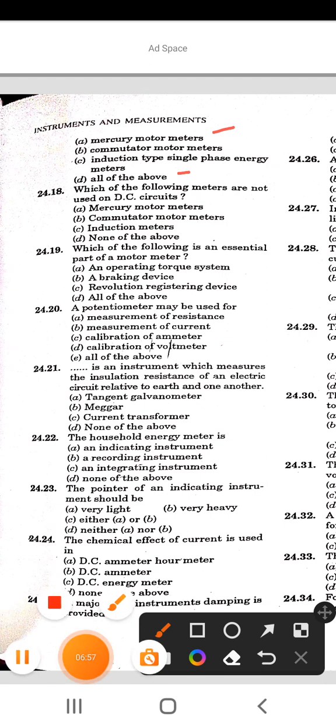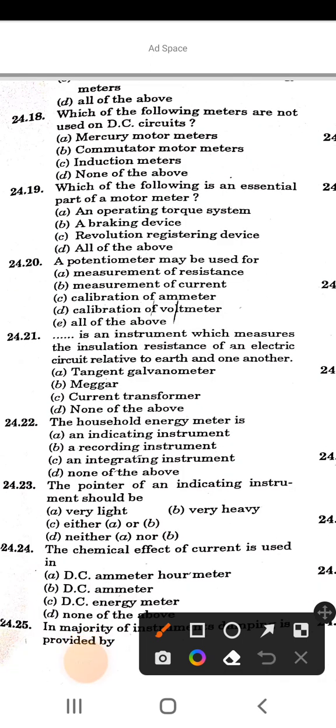Now next is, which of the following meters are not used on DC circuits? So the options of this question are mercury motor meter, commutator motor meter, induction meter, and none of the above. So the correct answer of this question is option C, induction meter.